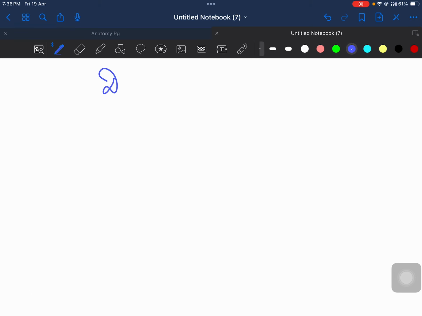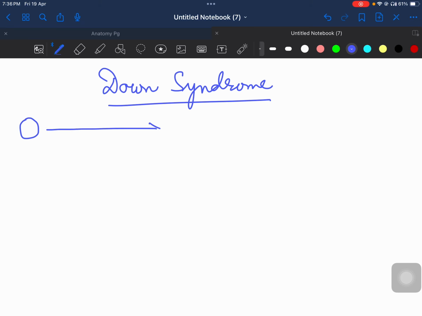So let us talk about Down syndrome. First of all, let us read a little about Down syndrome and what questions come. If you have a mother coming to you saying that my previous baby has Down syndrome, her question is, this time in pregnancy, what percent chance is there that the baby will have Down syndrome? So this is the most common question that people will ask you. The previous baby has Down syndrome, has mental retardation. This time, how much percent of the fetuses will have Down syndrome?